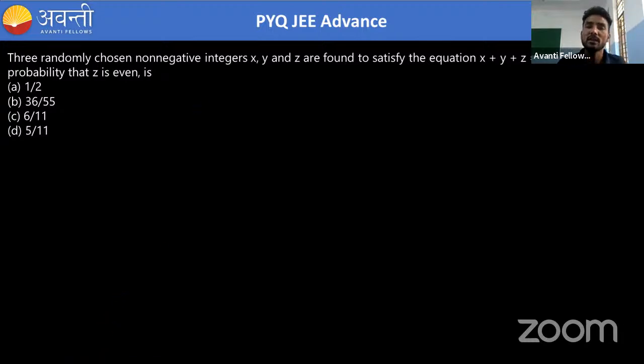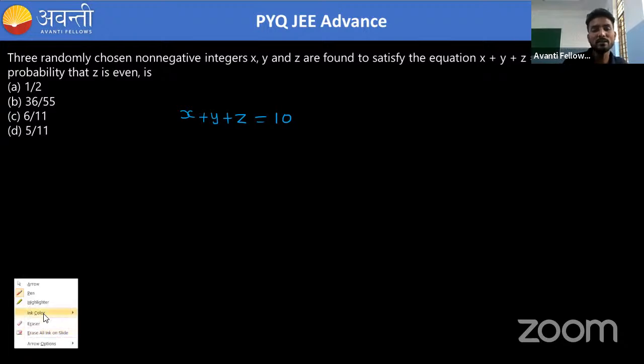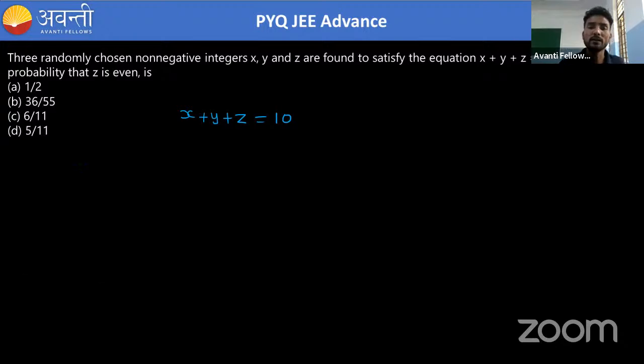So suppose we have x plus y plus z is equal to 10, and x, y and z are all integers, three chosen non-negative integers. So the question is how many combinations are possible, the total number of ways where we can choose x, y and z.